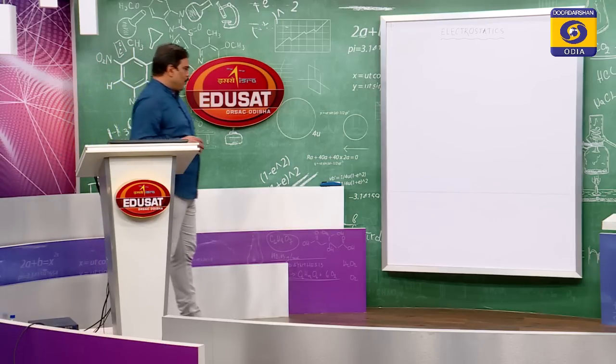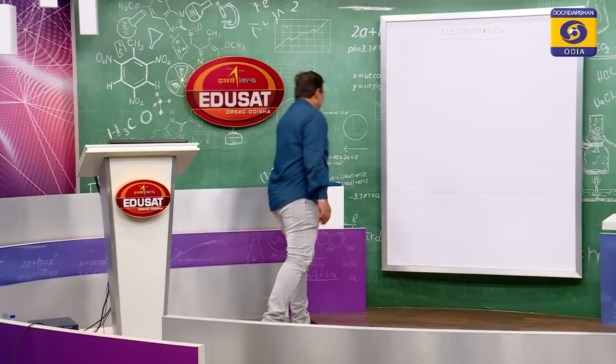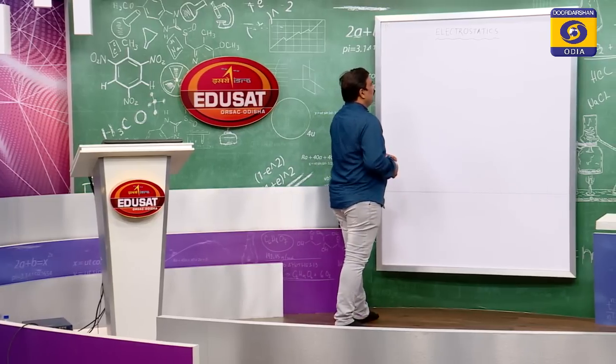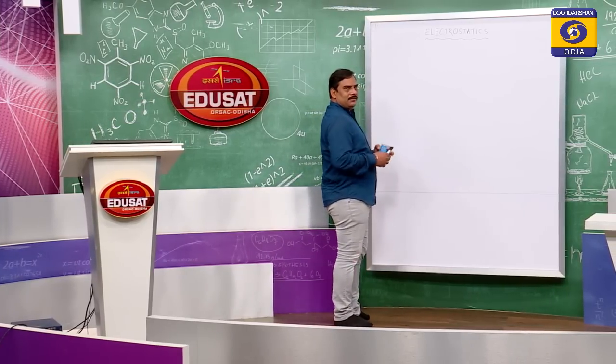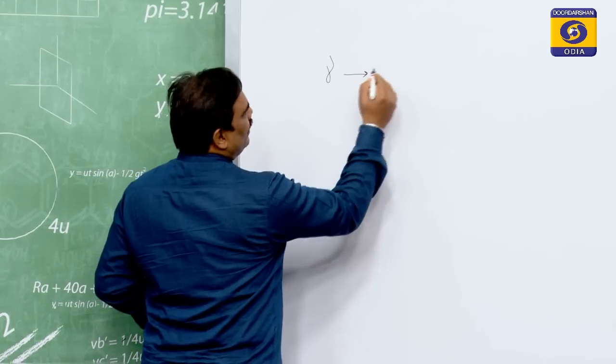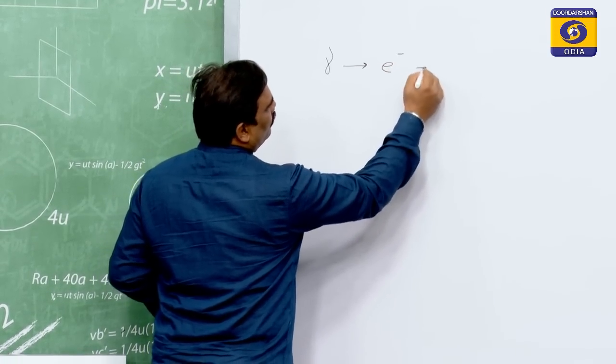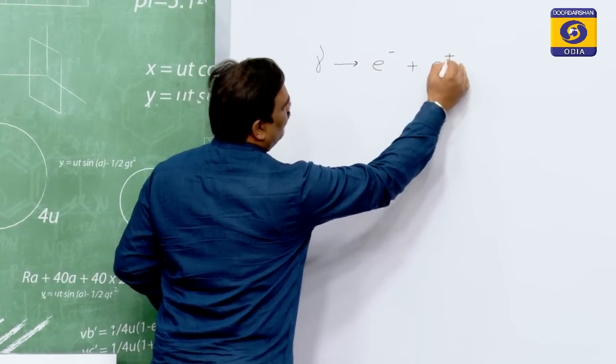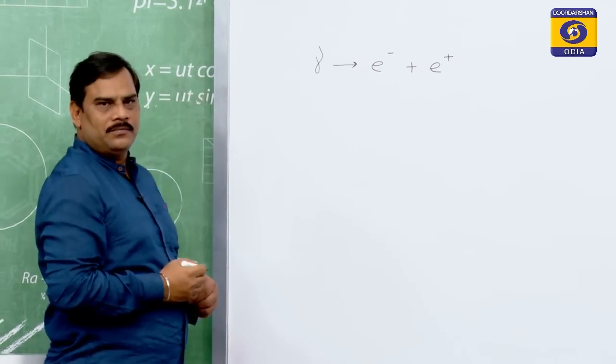Let us see how energy creates a particle. Energy is represented by a photon, which gives us a particle, electron, plus its antiparticle, positron.